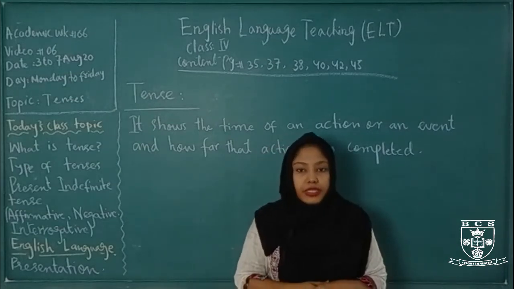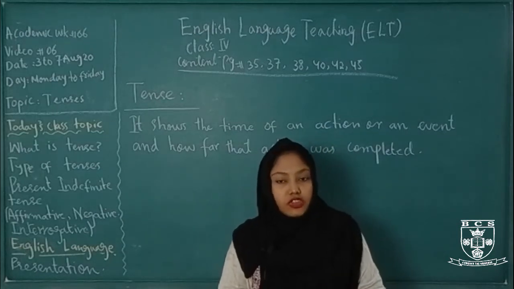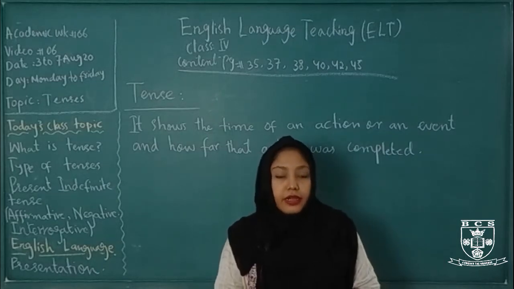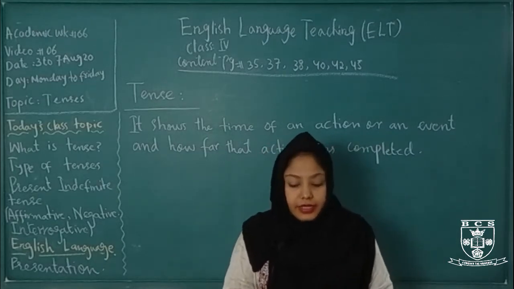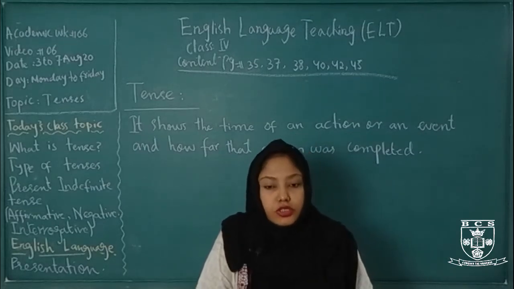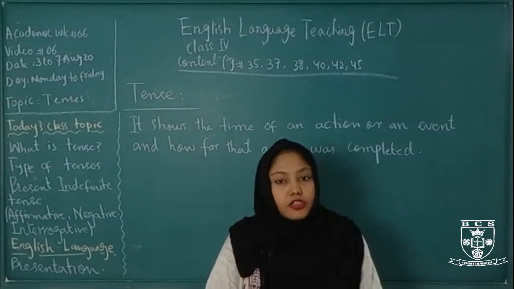For example, honest. The word starts with the consonant H but it gives the sound of the vowel O, so we use an there. And then the is used to point at a specific person or thing, and the uses of the are very various. Okay, this is our previous class topic. Now come back to today's class topic.